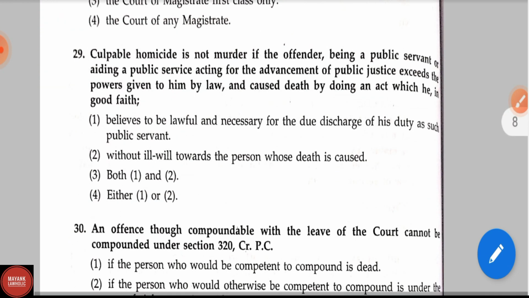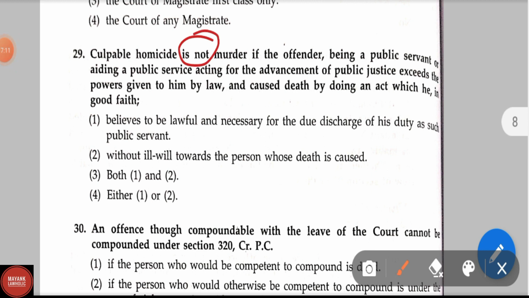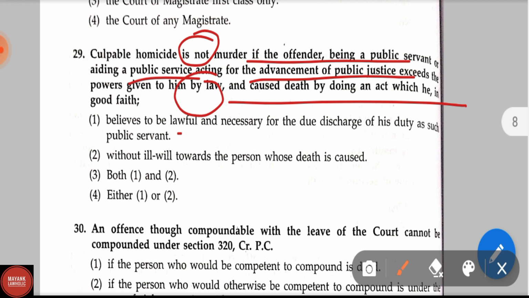Now let us see question number 29. Culpable homicide is not murder if the offender, being a public servant or aiding a public servant acting for the advancement of public justice, exceeds the powers given to him by law and causes death by doing an act which he in good faith believes to be lawful and necessary for the due discharge of his duty as such public servant.